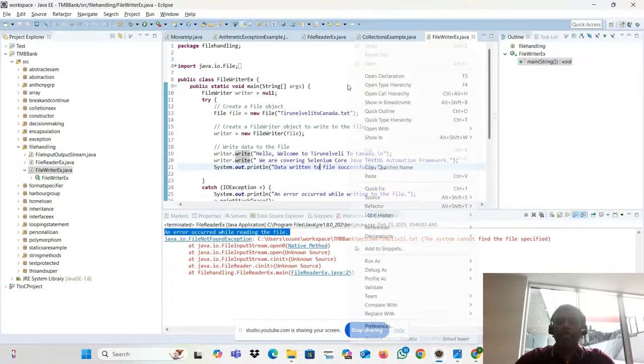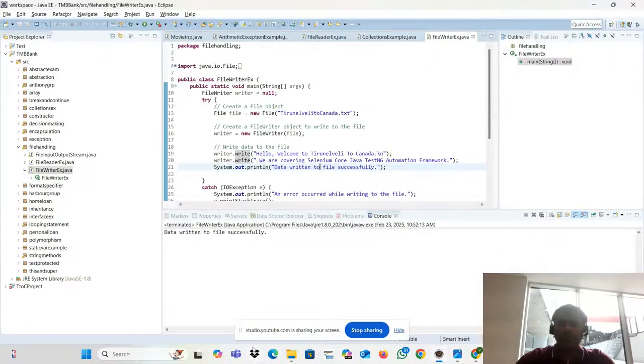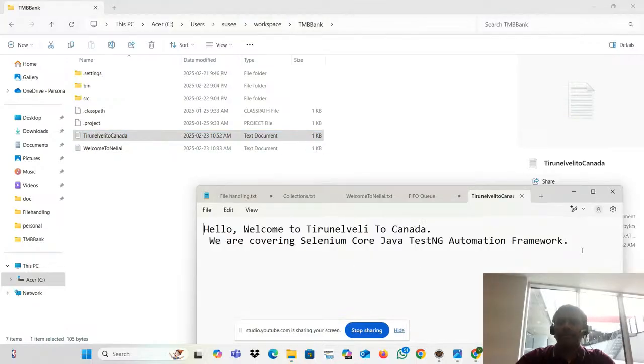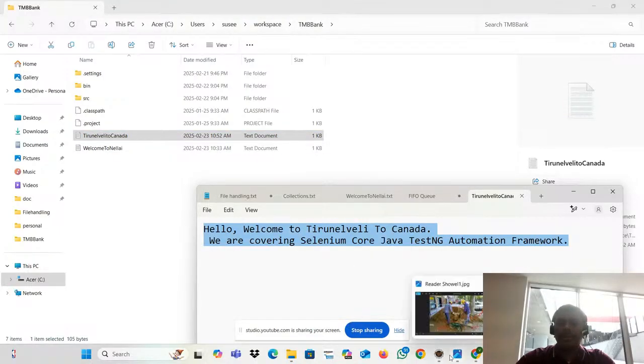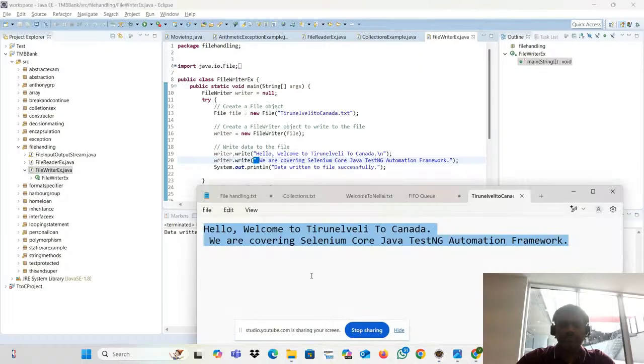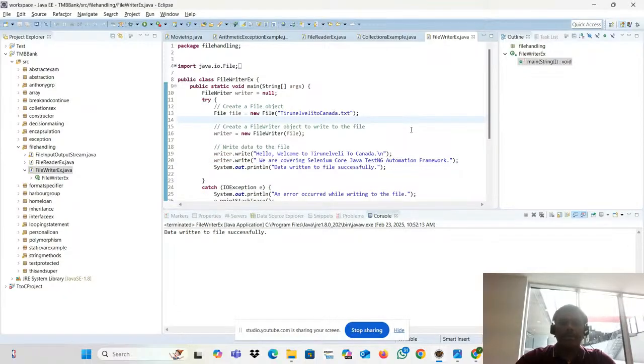Now let's see that. Let me run this program. Data is written successfully. Let me go here. See that? Whatever we provided in the program is automatically written, including the blank space also. See that? This is a file writer. Okay, simple program, right? I already put it in the chat window just to go through that.